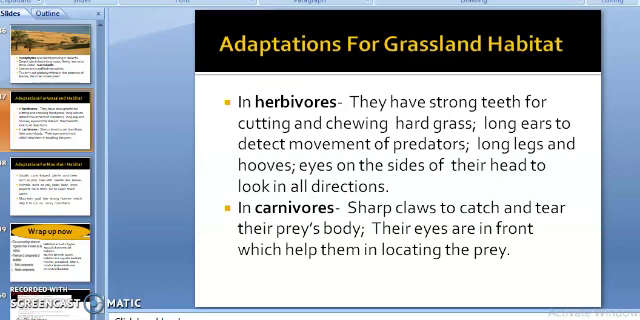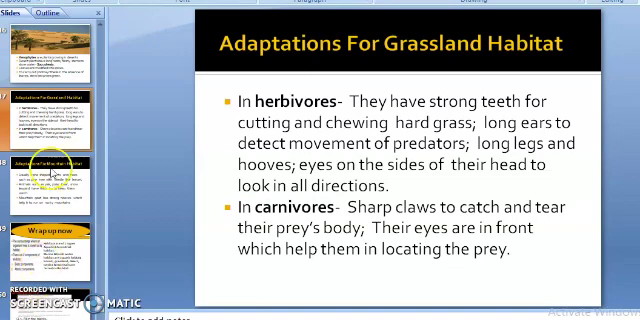Now see some adaptations in carnivorous animals. Carnivores prey upon herbivores. They have sharp claws to catch, hold and tear the bodies of their prey. Their skin is light brown in color or patchy. This helps them to hide and not get spotted in dry grass while hunting. Their eyes are in the front, which helps them in locating the prey easily. Also, they have long and strong canines, which help them in tearing the flesh of their prey.